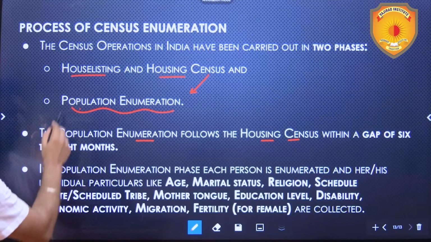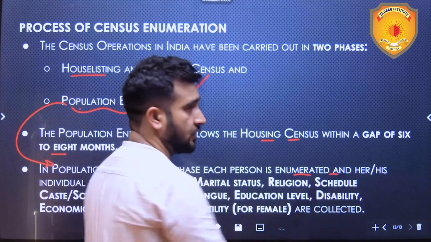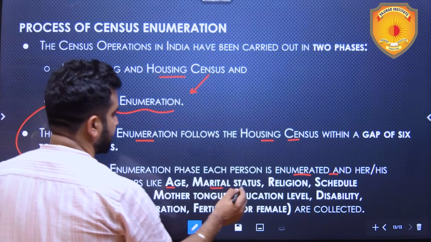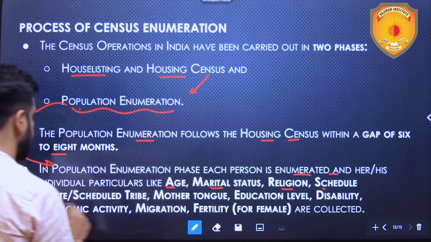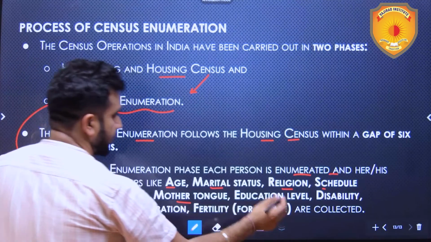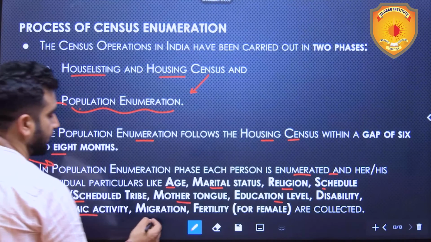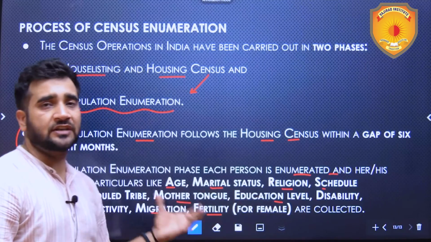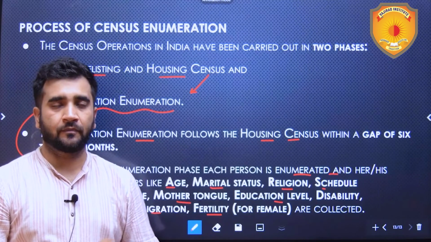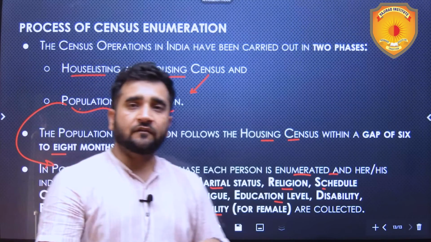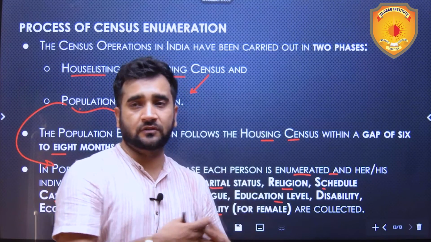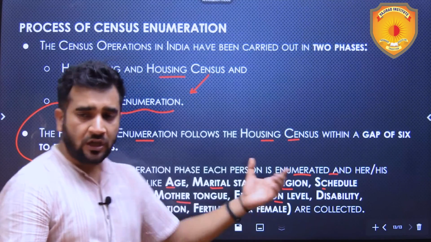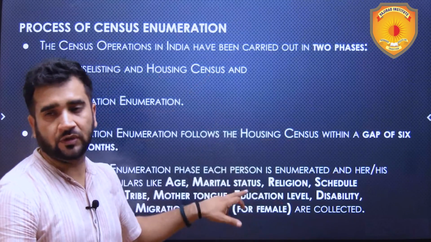In this stage, the population enumeration phase, each person is enumerated and asked various questions like age, marital status, religion, scheduled caste, scheduled tribe, mother tongue, education level, disability, economic activity, what that person does, migration, and fertility for females. All these kinds of data are collected from a single individual. And accordingly, various other indicators like sex ratio are enumerated from the census. Literacy rates are also known by the census, because these many things are asked from a single individual.